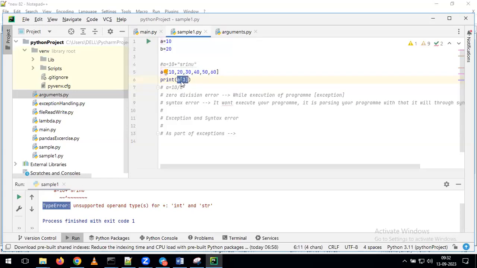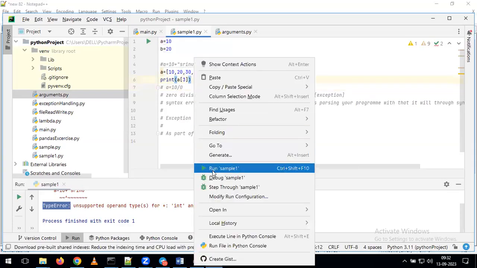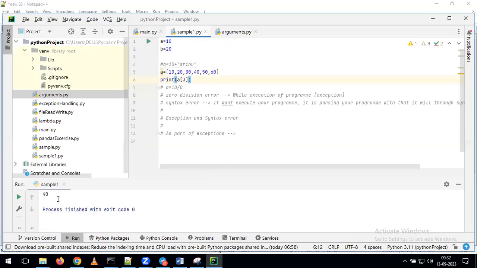It is the position, the index. We are giving the position argument on top of your index. If you give a of 3, what will happen? It gives the third element of your list, which is nothing but 0, 1, 2, 3. We are getting the output 40. Let's run this. 40. We are getting the output as 40.